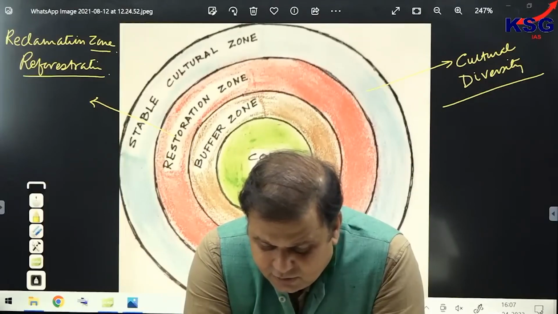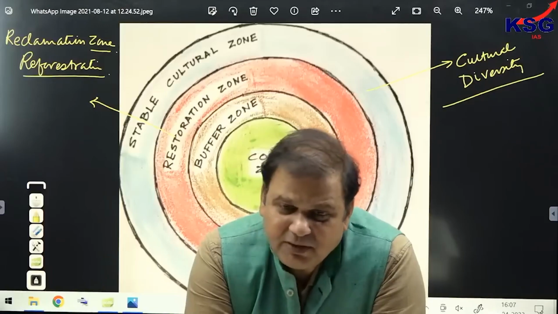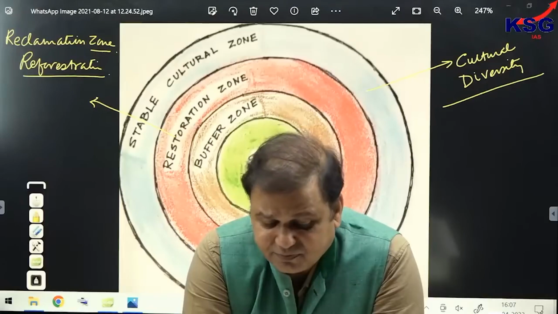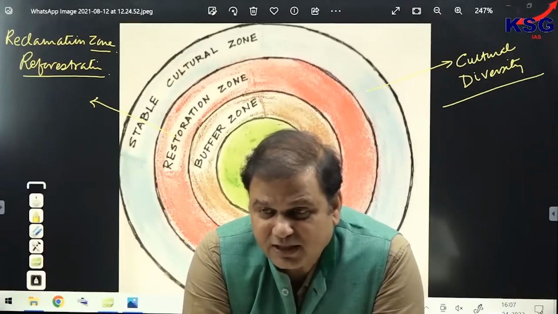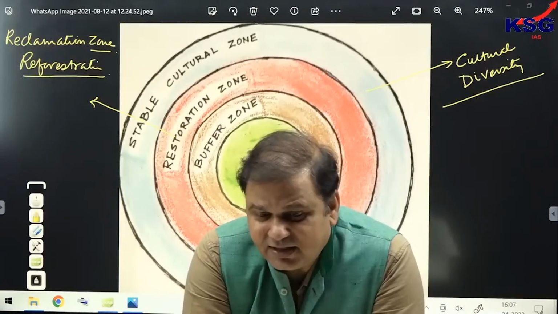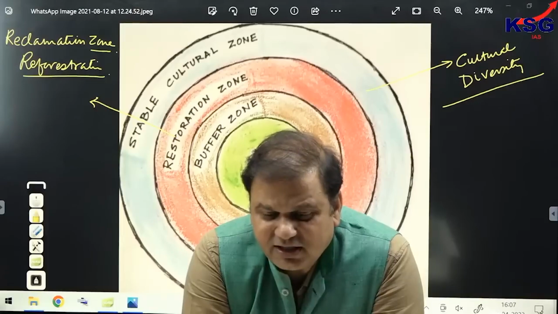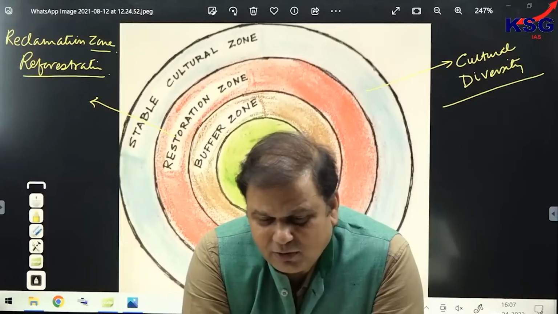In some zones, no human activities are allowed. In others, minimal human activities are allowed, for example, education, research and training. And in the buffer zone, activities like timber collection, grazing, etc. would be allowed, but all these would be highly restricted and highly regulated in nature.